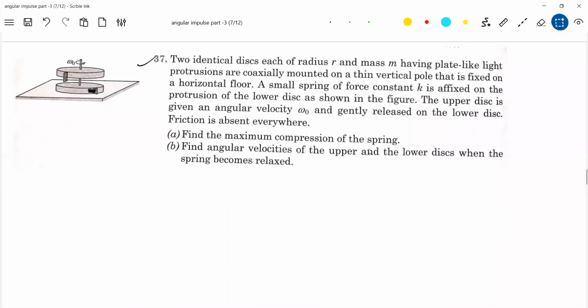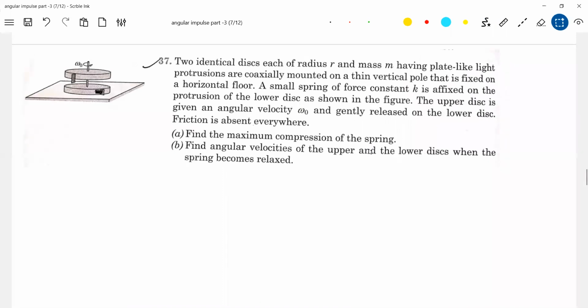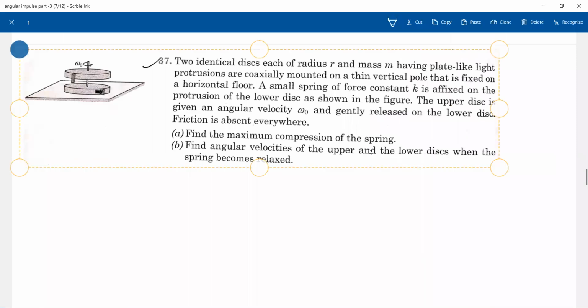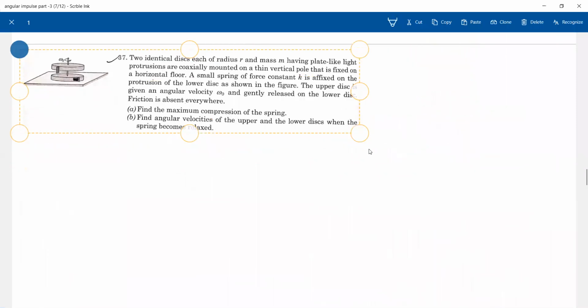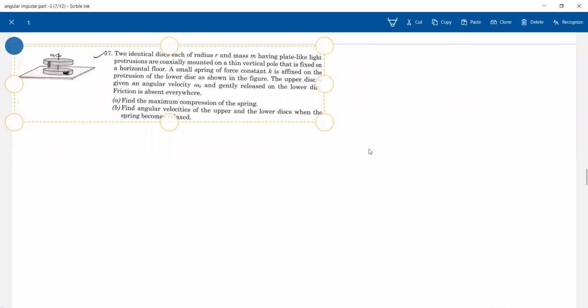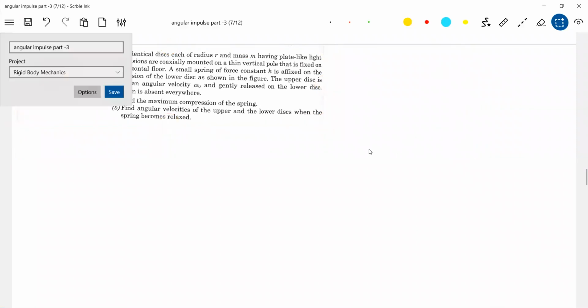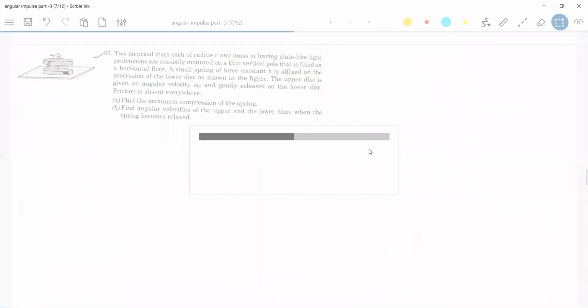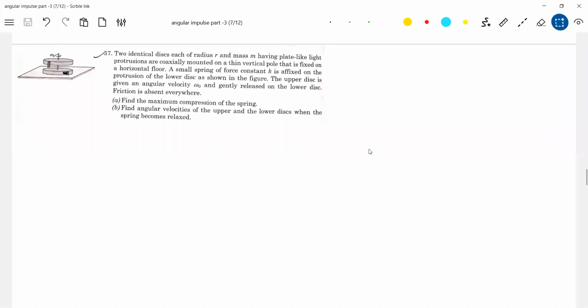Till now, I think we didn't bring the spring idea. Carefully read the question. Protrusion. Sorry, this protrusion means